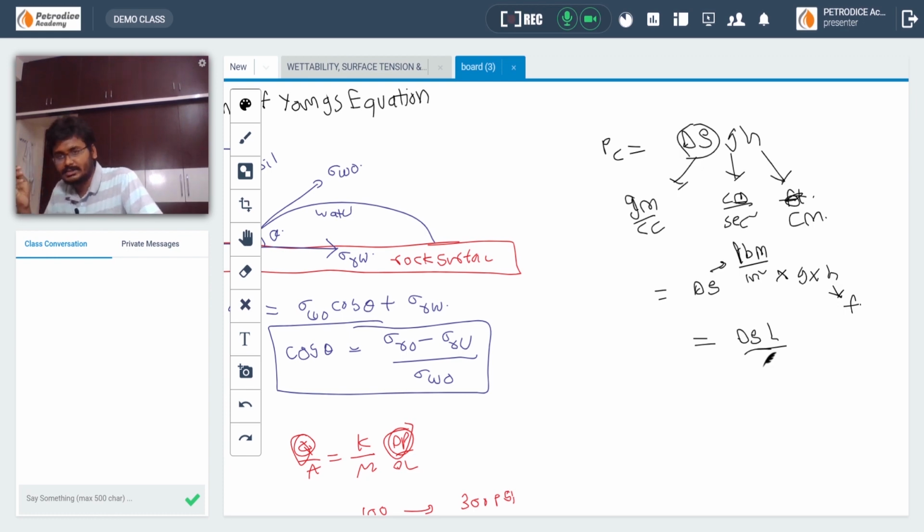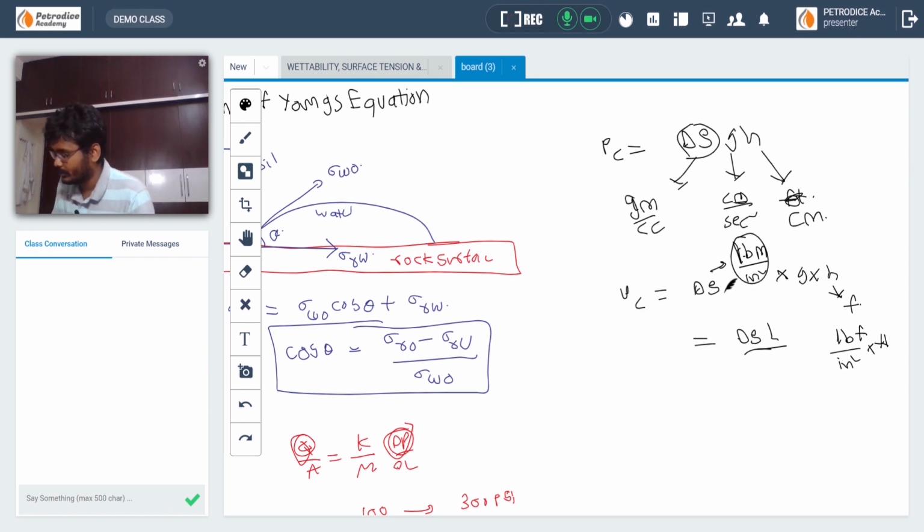Let us derive an equation for Pc in field units. In field units, delta rho will be in pcf, and h will be in feet. In this condition, Pc is equal to lbm into g, converted into lbf, divided by inch square into feet. So we have to cancel feet and inch square.